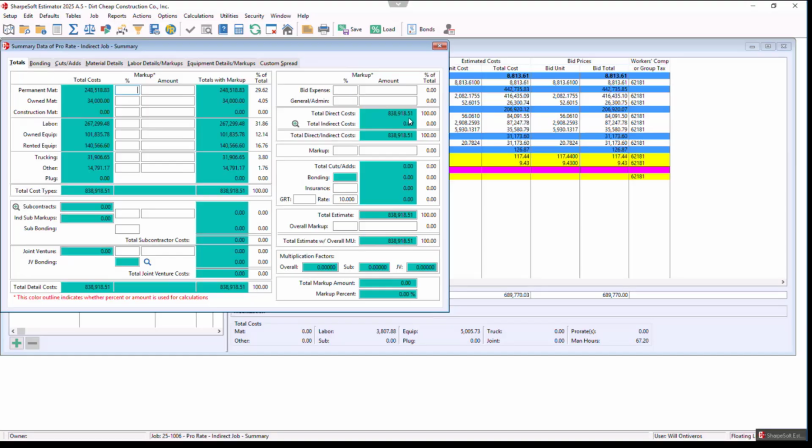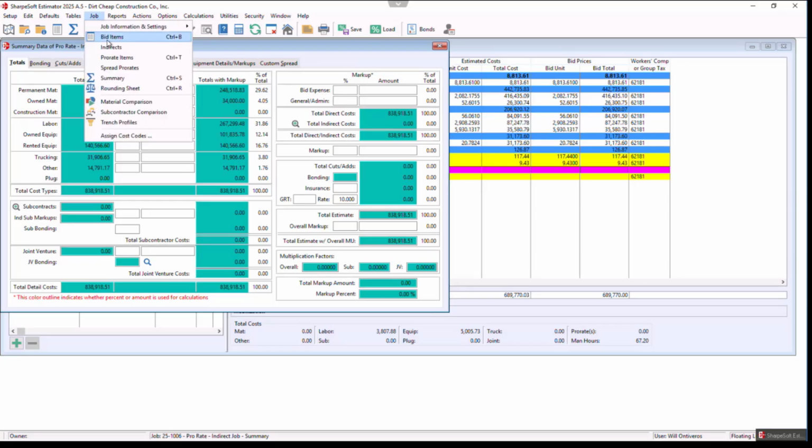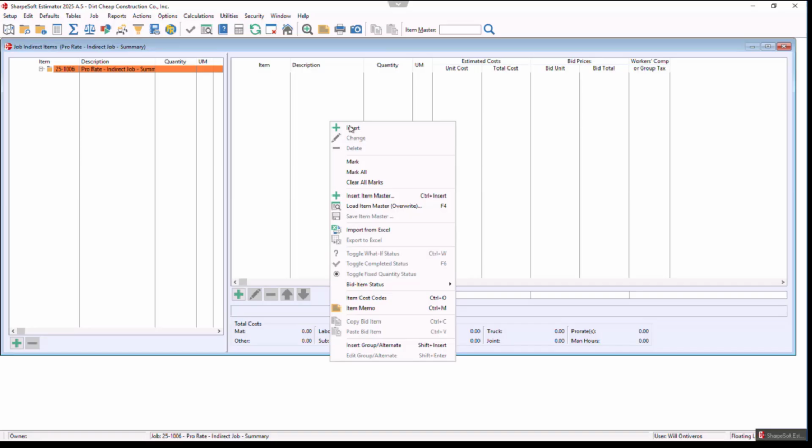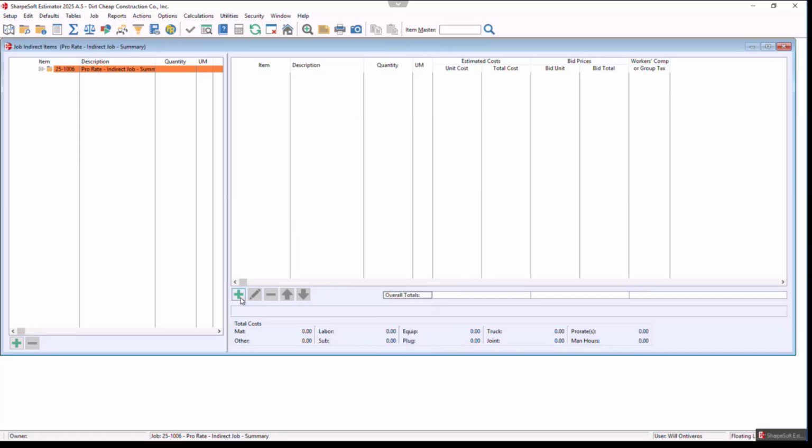So the first thing I'm going to do, notice this indirect here. The first thing I'm going to do is go job and then indirects. Indirects can be anything that you want them to be. They bid like a regular bid item. Right click, insert, or as you notice the plus button, insert, and I could do ID 01, and I might call this supervision for the project. And again, there's many different use cases in this, but just to show you the supervision way, and maybe I'll say 20